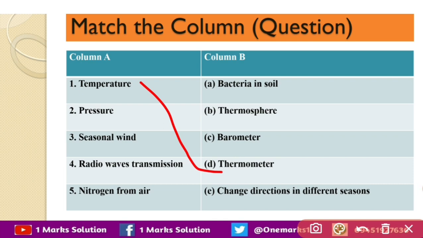The pressure is measured with the barometer. Seasonal winds change direction in the different seasons. Radio wave transmission is helped in thermosphere and nitrogen from air is by bacteria in soil. So this is the correct match for this question.